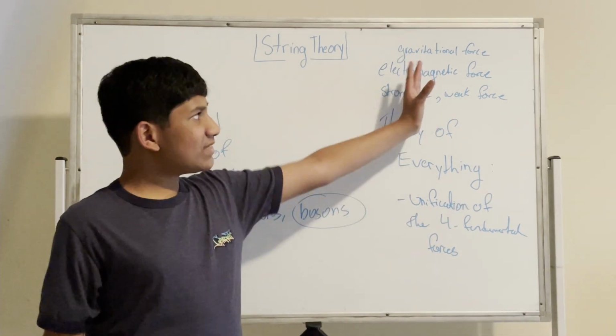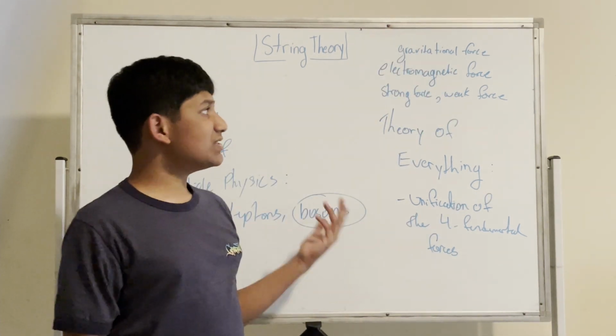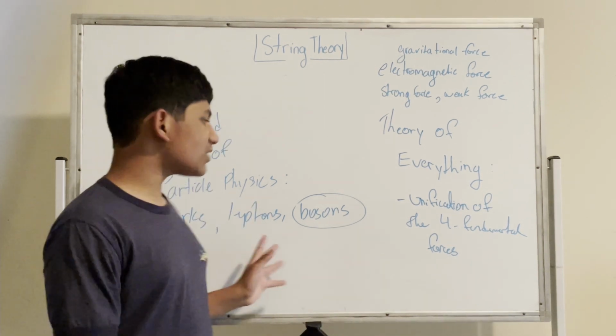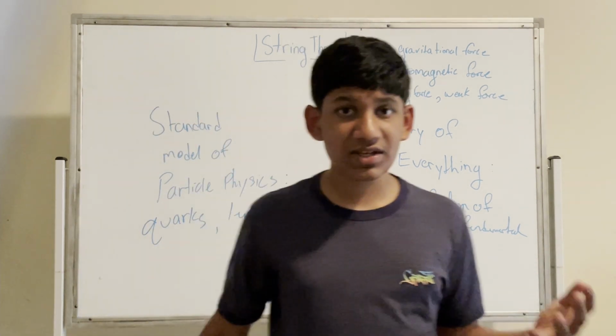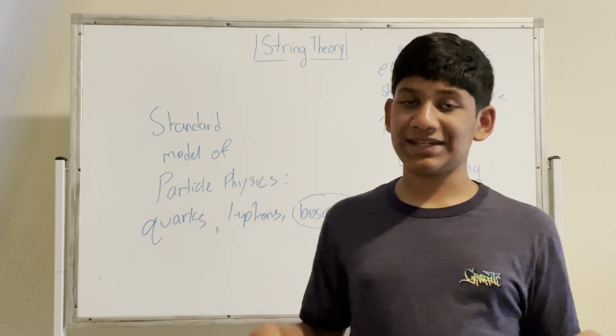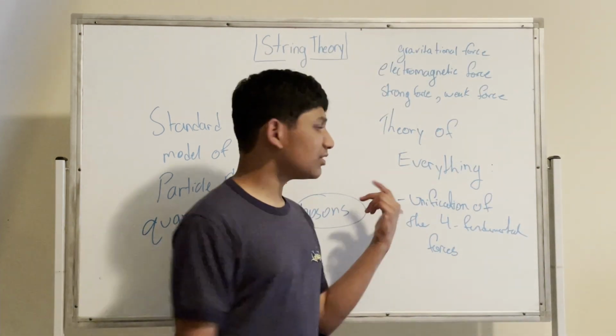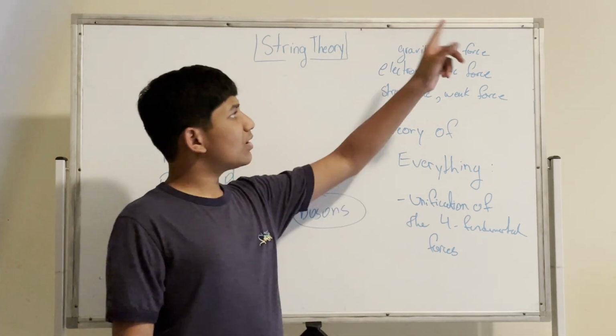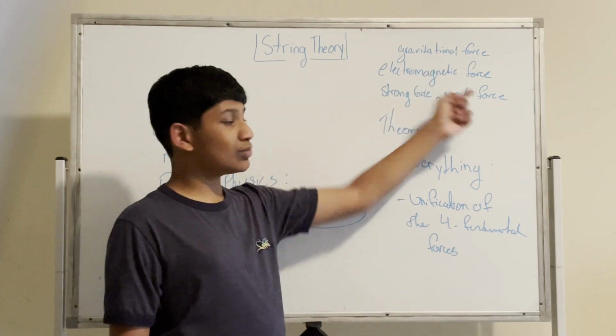Now, what do these describe? Well, as you can see, we have four forces in nature. There's also another one called the Higgs boson, which also represents a force, but we're not going to be talking about that right now. Of course, it is included in the theory of everything, but right now we're talking about these four fundamental forces. Gravitational force, electromagnetic force, strong force, and weak force.